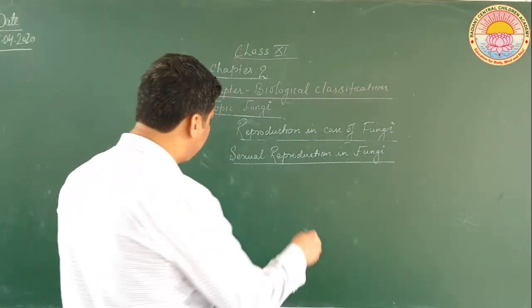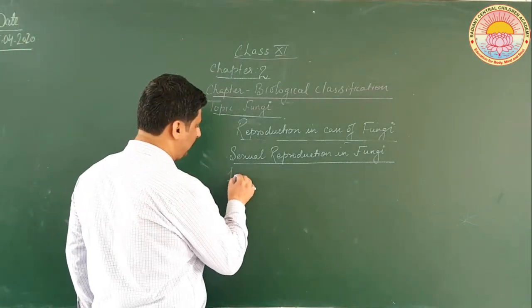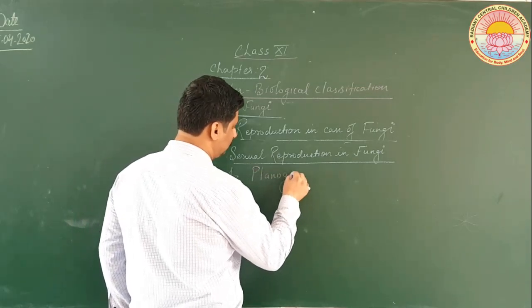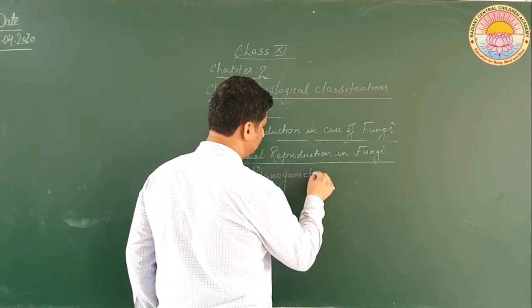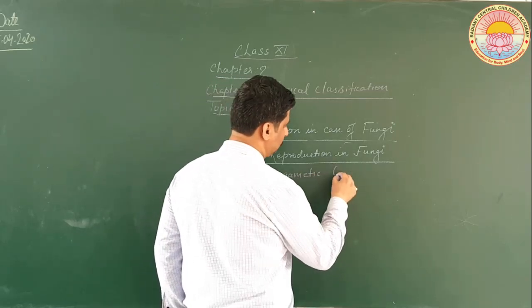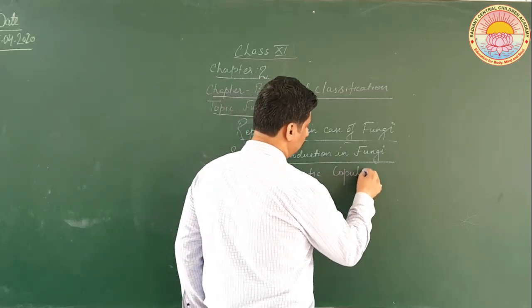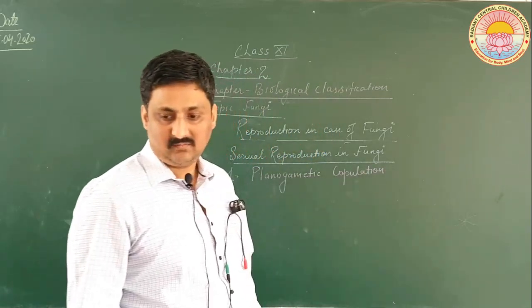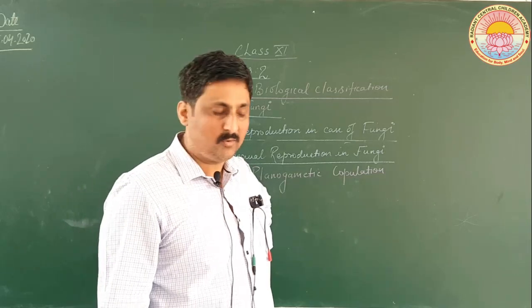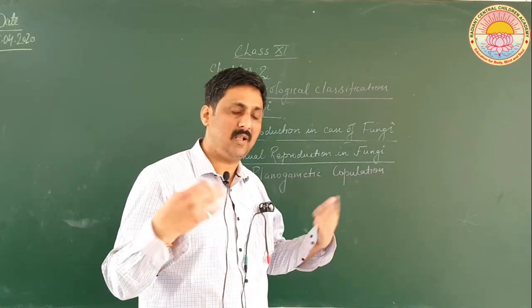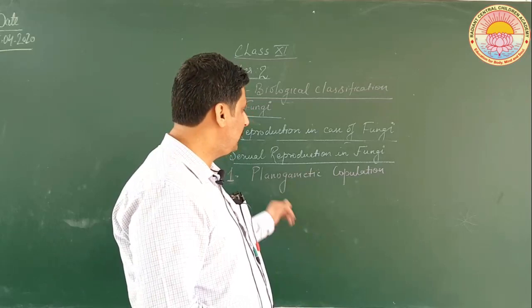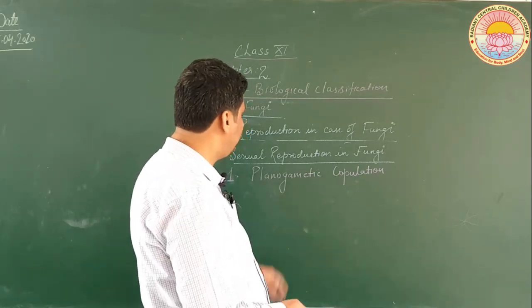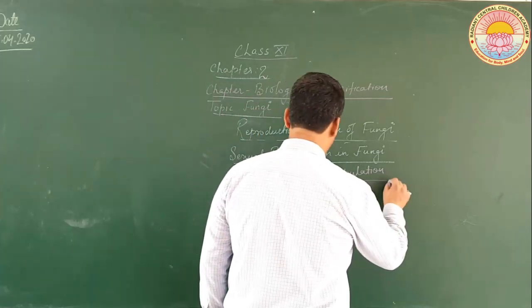First is planogametic copulation. See, there are many types of sexual reproduction. Types are many. One after the other, we will be discussing various types of sexual reproduction. The first one being planogametic copulation.